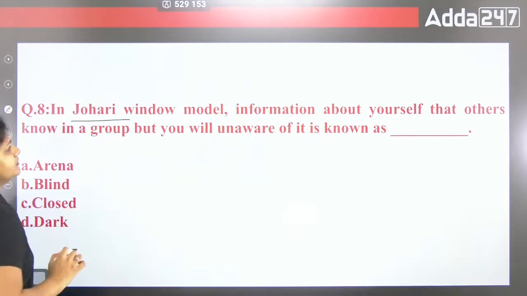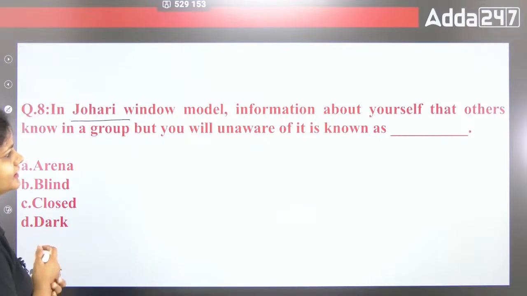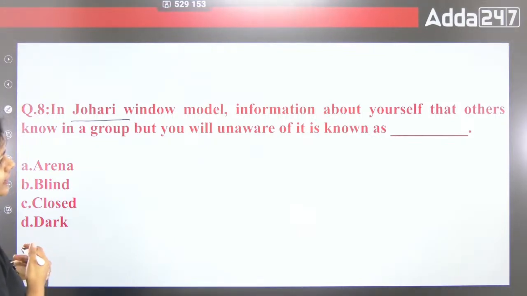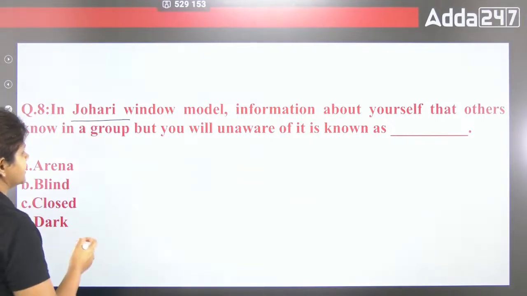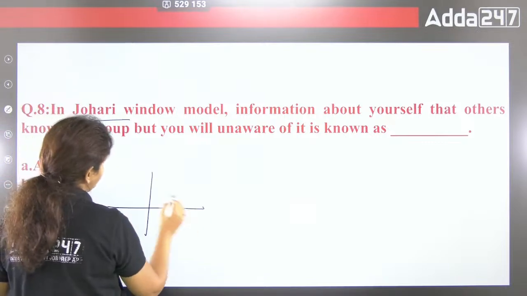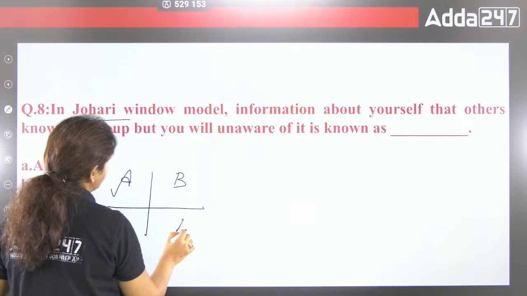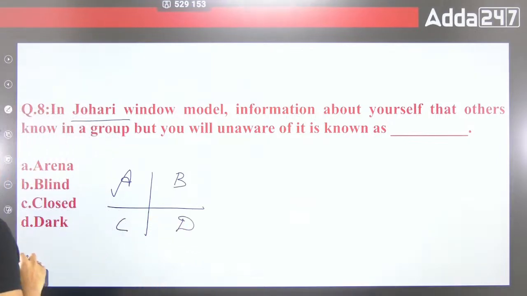In the Johari window model, information about yourself that others know in a group, but you will be unaware of it, is known as: arena, blind, closed or dark. Again, when we are talking about A, B, C and D, right?